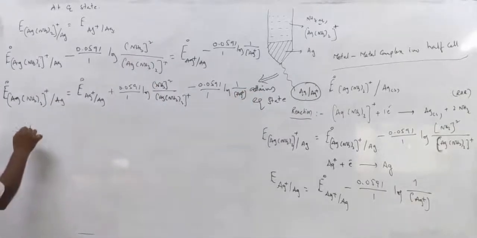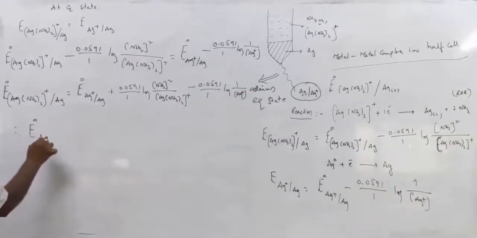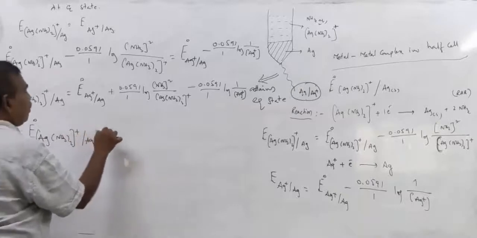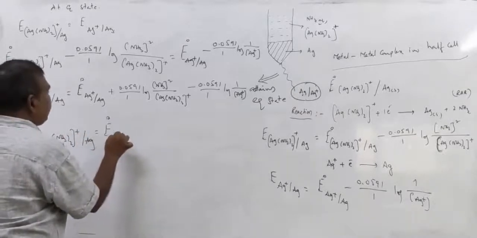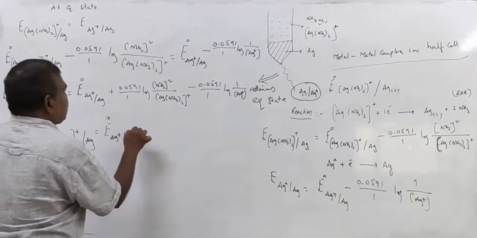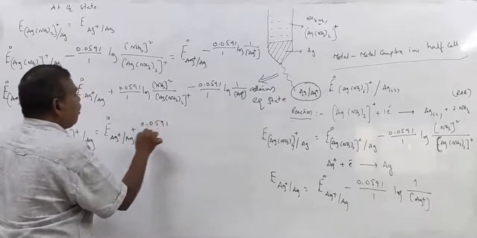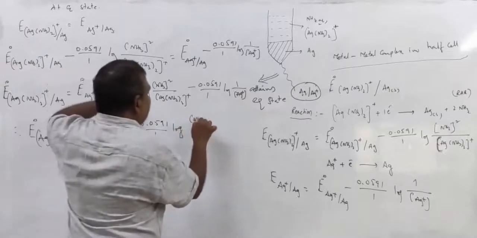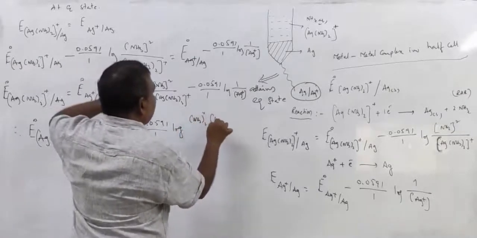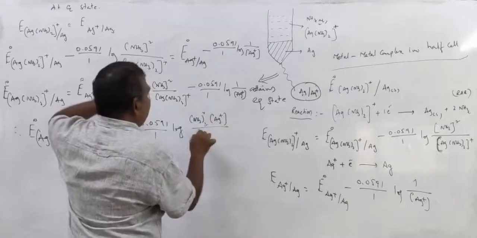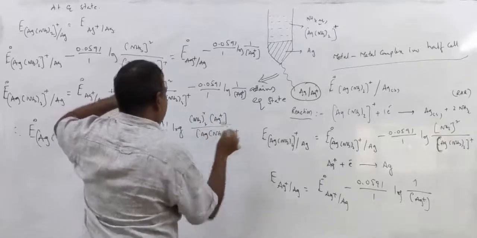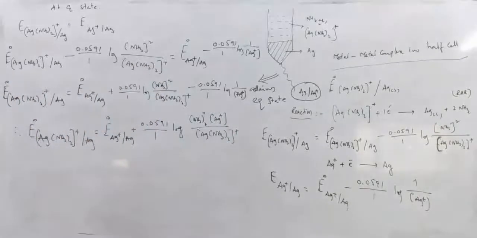Therefore we can write it as E naught of [Ag(NH3)2]+ to Ag is equal to E naught Ag+ to Ag plus 0.0591 by 1 logarithm of NH3 concentration squared into Ag+ by [Ag(NH3)2]+.